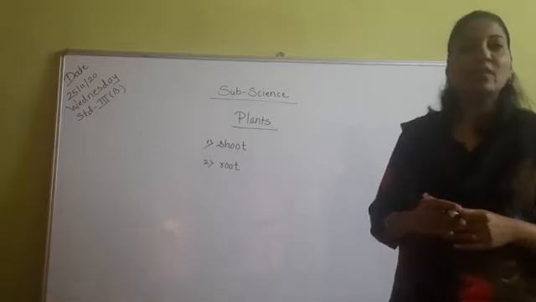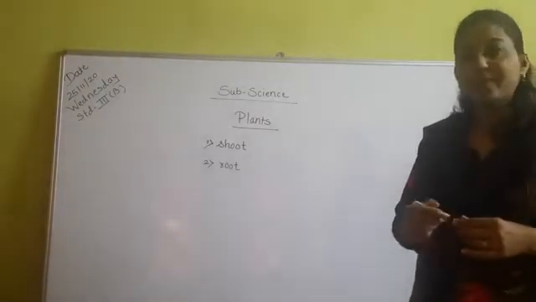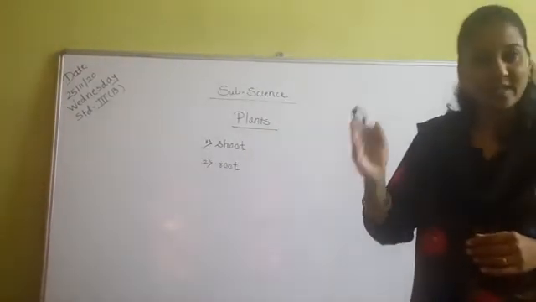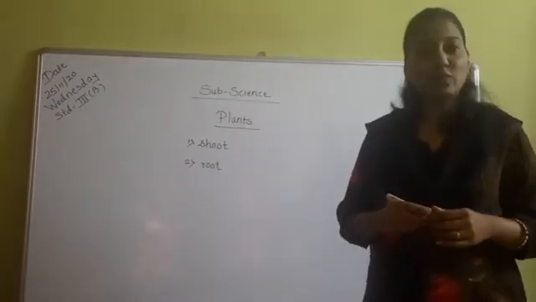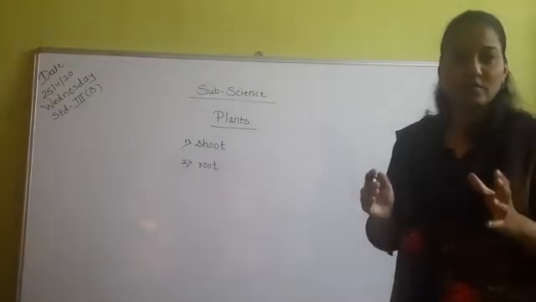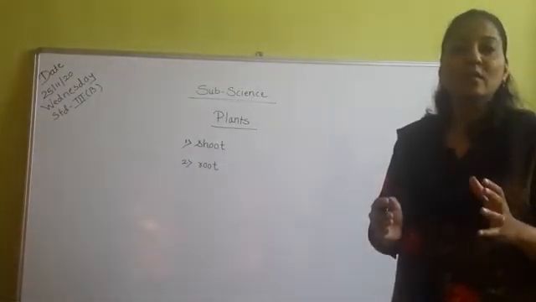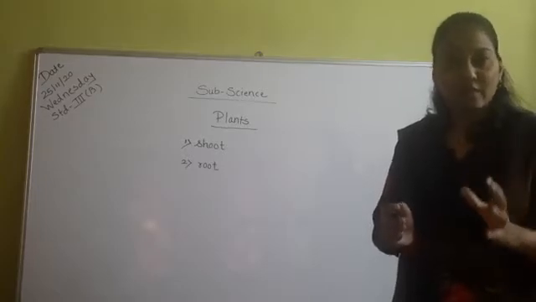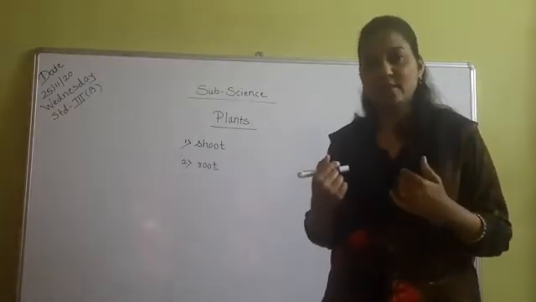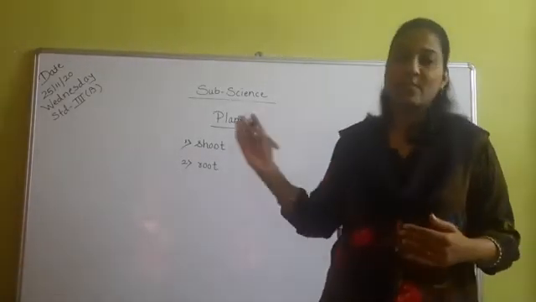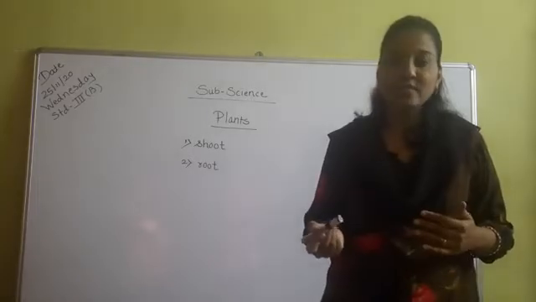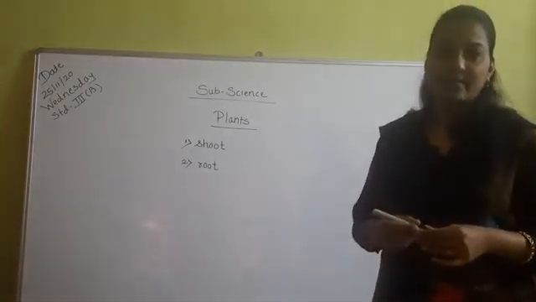So have you understood the meaning of these two words, root and shoot? Shoot is the part of the plant that grows above the ground, in the air. The root is the part that grows below the ground into the soil. It holds the soil and keeps the plant very firm. Now students, as I told you previously, like us, plants also have different body parts, and now we are going to see them.